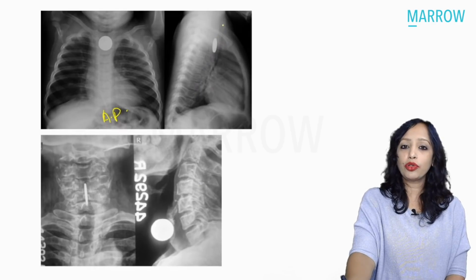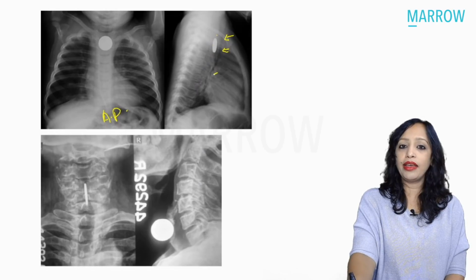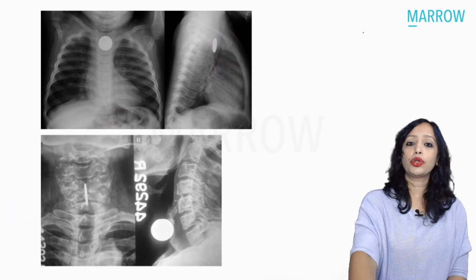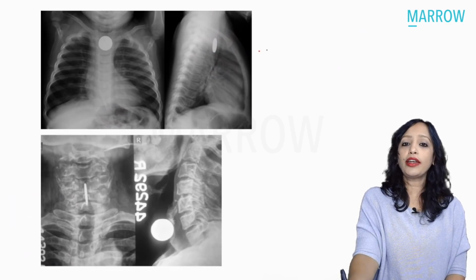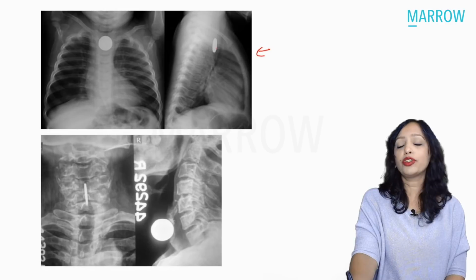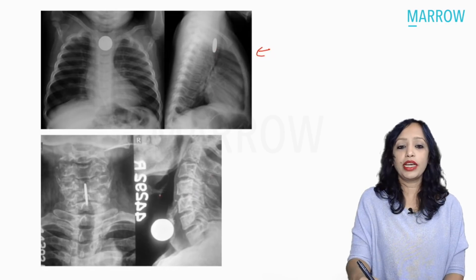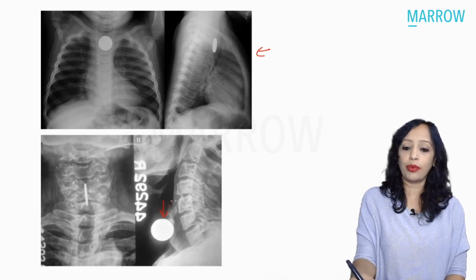Here, see the lateral view, see the airway. Can you see the airway here? Yes, can you see that this foreign body is behind the airway? This foreign body that you're seeing is behind this airway. So definitely this one is not in the airway, this is behind the airway, which means this is in the esophagus. Whereas here we can see the foreign body is in the airway itself.